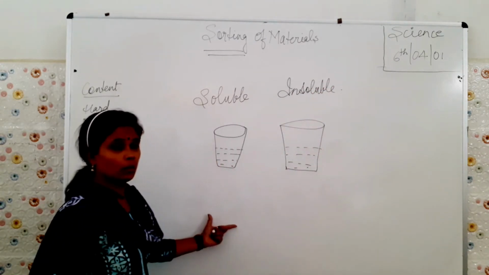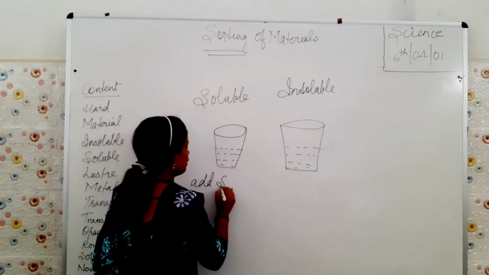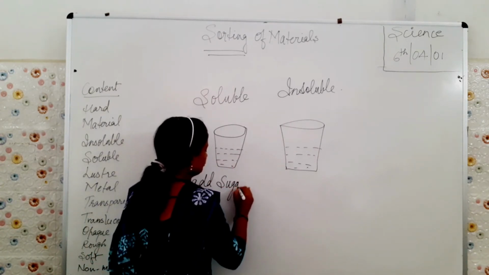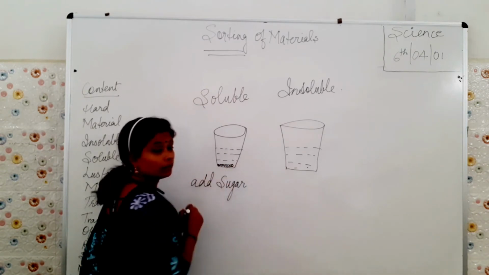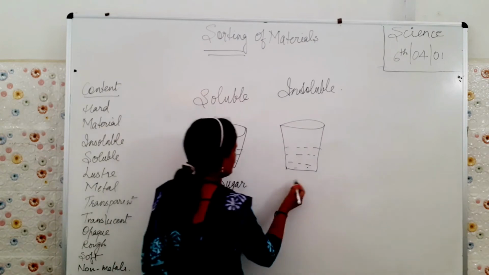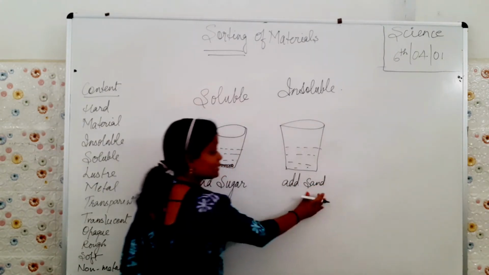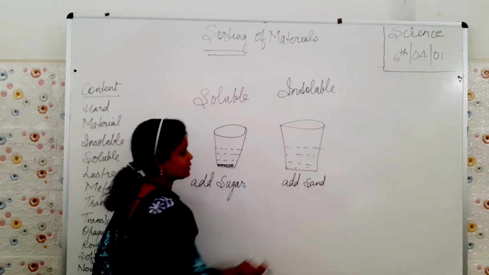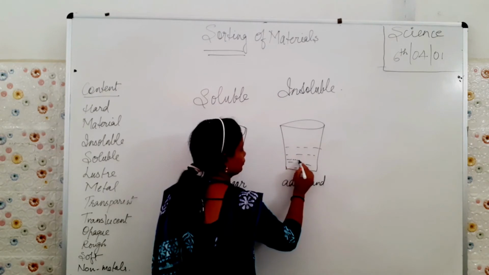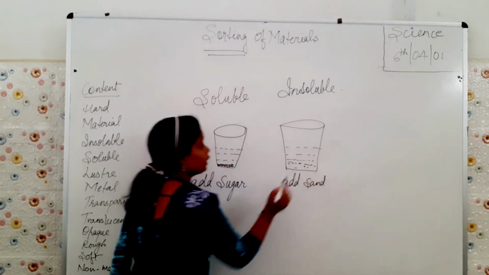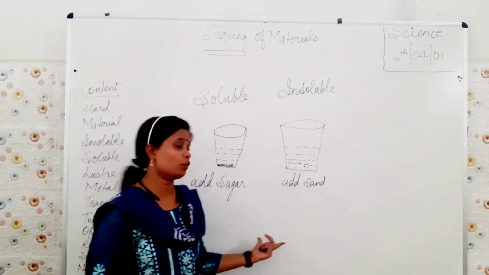Fine. Now here we have added sugar. Okay. We have added a piece of sugar. Okay. Now here add sand. Sand means reti. In Hindi we say reti. Now after a minute, what will you find?